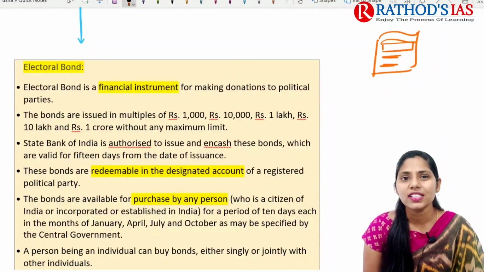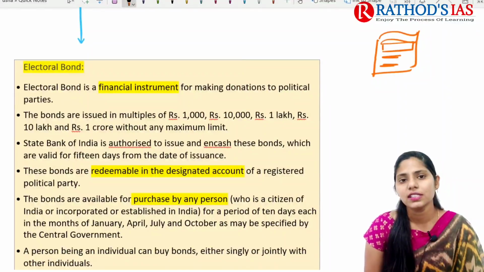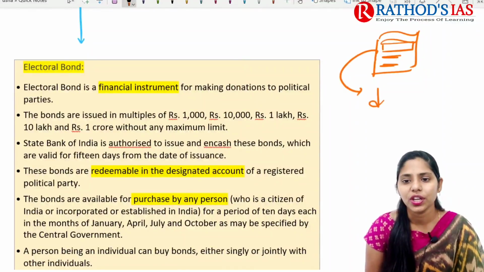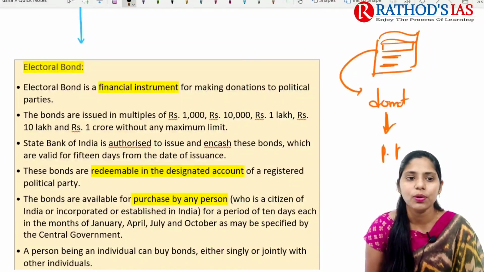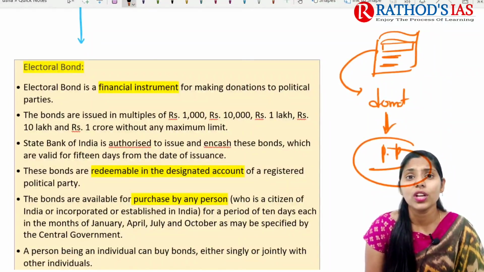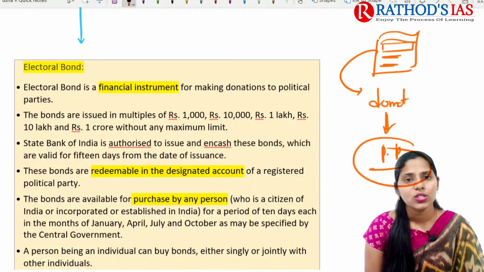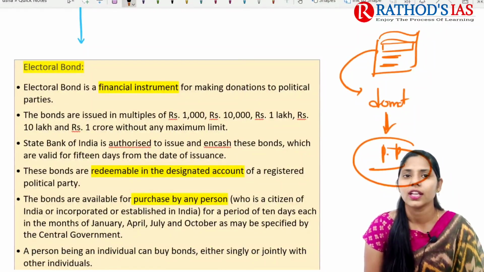So an electoral bond is a financial instrument, and this is mainly used for making donations, especially to political parties. To make donations to these political parties, there are some financial instruments, and those instruments are called electoral bonds.